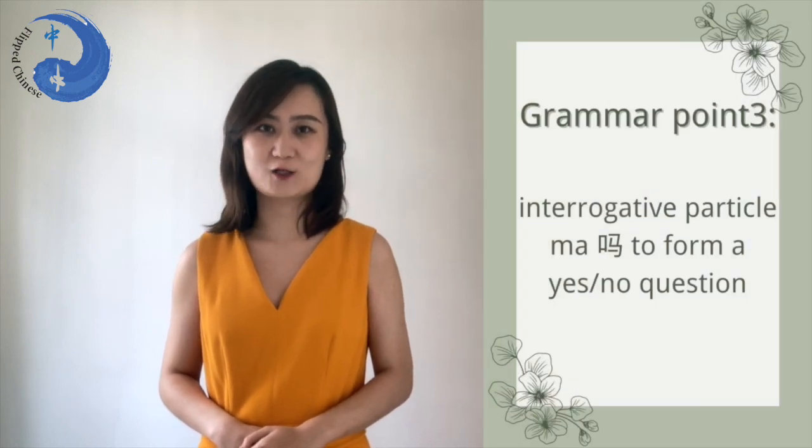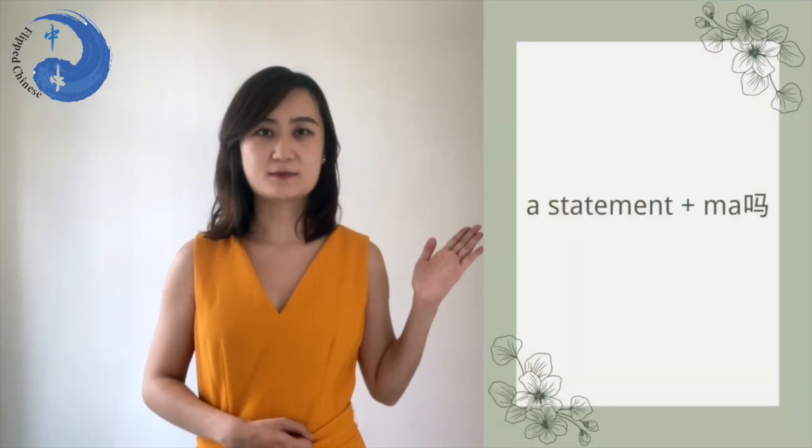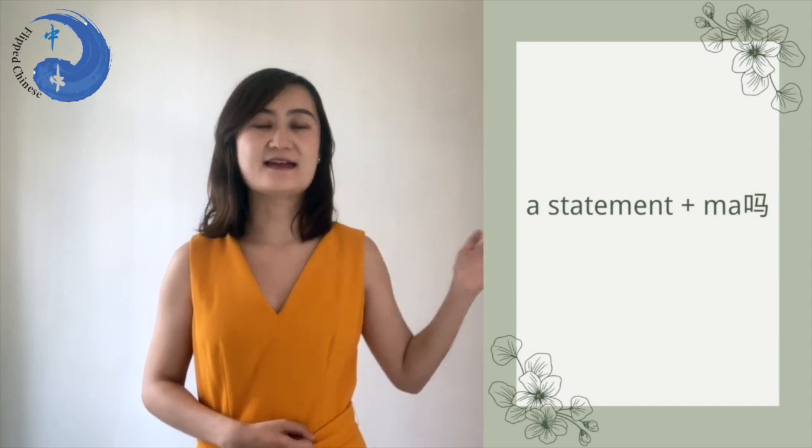And if I want to know how about him, yes, the subject will be he. So it will be 他呢. Good. Okay, if we have the context and to ask how about something, we can use this structure. How about we don't have a context, I just ask you a question like, are you Iris? In that case, you will need this third grammar point to ask a yes or no question. The structure is a statement plus a word 吗 at the end.